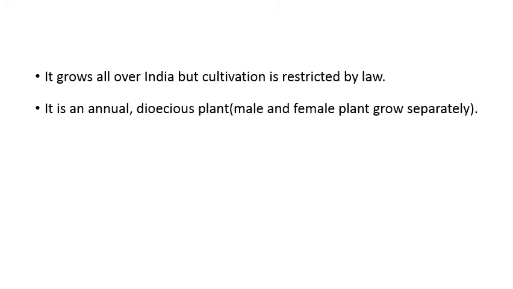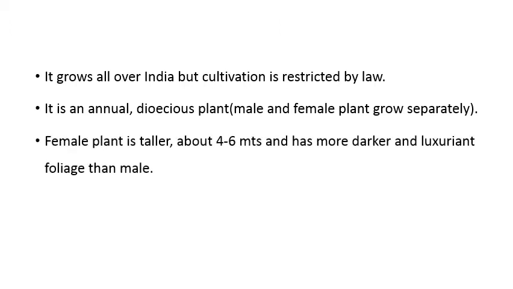Coming to the properties of its plant, it is an annual plant, it is a dioecious plant, that is the male and the female plants grow separately and they have separate flowering. The female plant is much taller, about 4 to 6 meters, and has darker and more luxuriant foliage than the male cannabis plant.